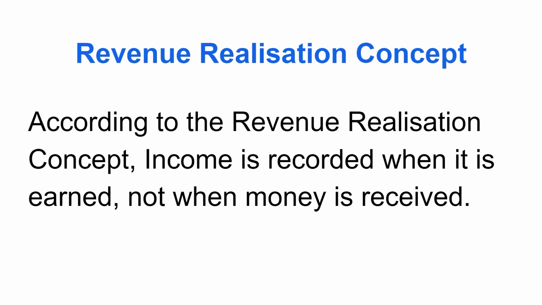Revenue realization concept. According to revenue realization concept, income is recorded when it is earned, not when money is received. Let's say we sold goods for rupees 10,000 in the month of March, but we have received payment in the month of April. Still, we will record the sales in the month of March because we made sales during the month of March. So, according to revenue realization, when we sell the goods, we record the income, not when we receive the cash.